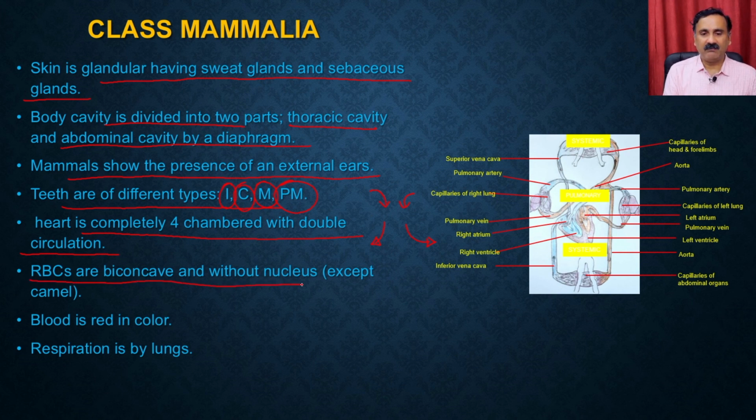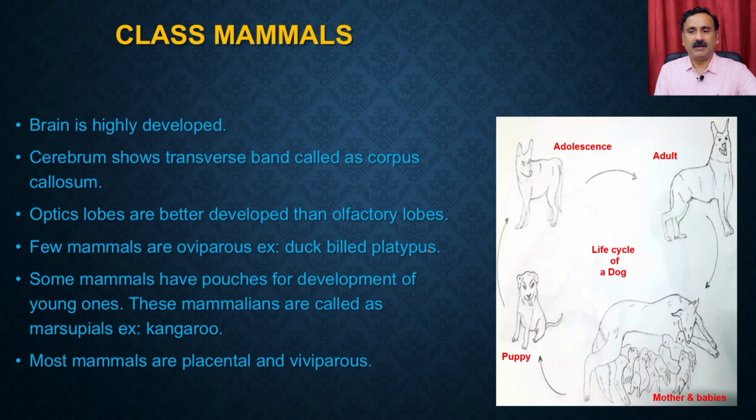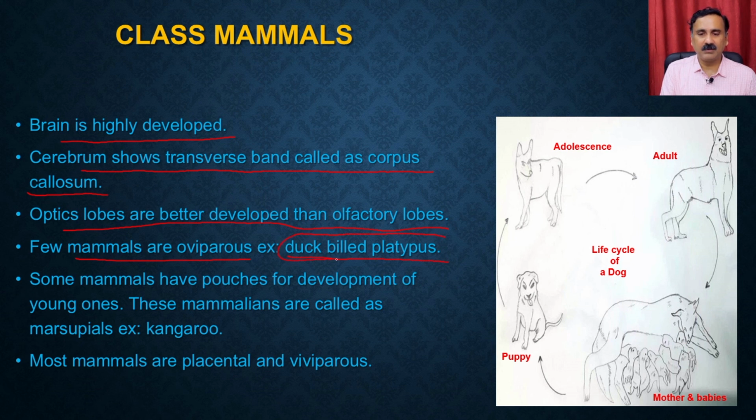RBCs are biconcave and without nucleus, except for an exception that in the camel there are nucleated RBCs. Blood is red in color and respiration is by the lungs. What you see here is the circulatory system, right? Then in the class mammals, the brain is highly developed. Cerebrum shows the transverse band called the corpus callosum. The optic lobes and the olfactory lobes are better developed. Few mammals are oviparous, such as the duck-billed platypus. These are primitive mammals, so that's why they are oviparous.